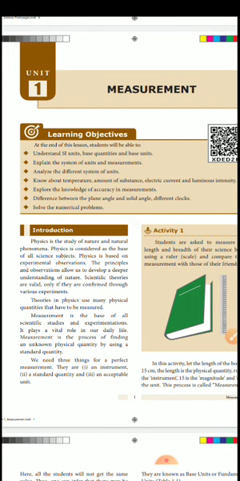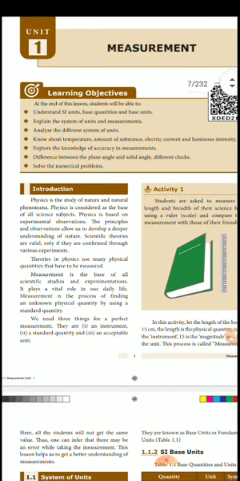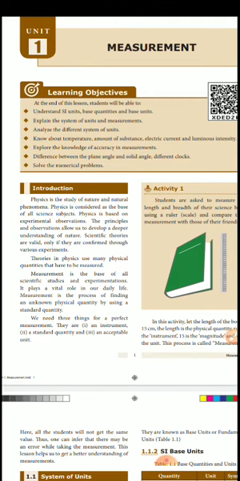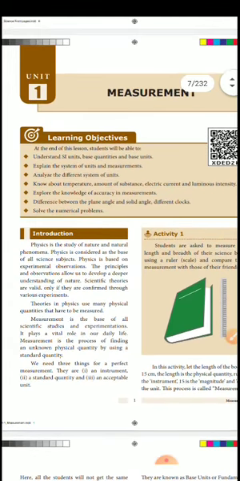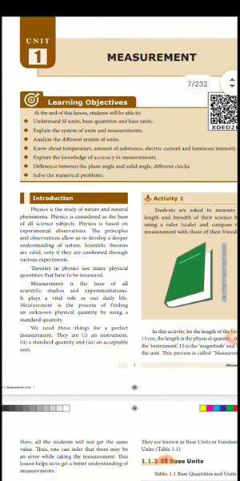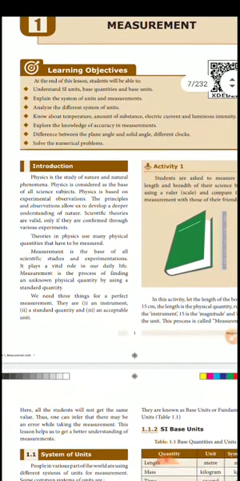Physics is the study of nature and natural phenomena. Physics is considered the base of all science subjects. It is based on experiments and observation. Scientific theories are valid only if they are confirmed through various experiments. So we can do various experiments and confirm the nature of physical phenomena. Physics uses many physical quantities that have to be measured. So measurement is the base of all scientific study and experiment, and it plays a vital role in our daily life.